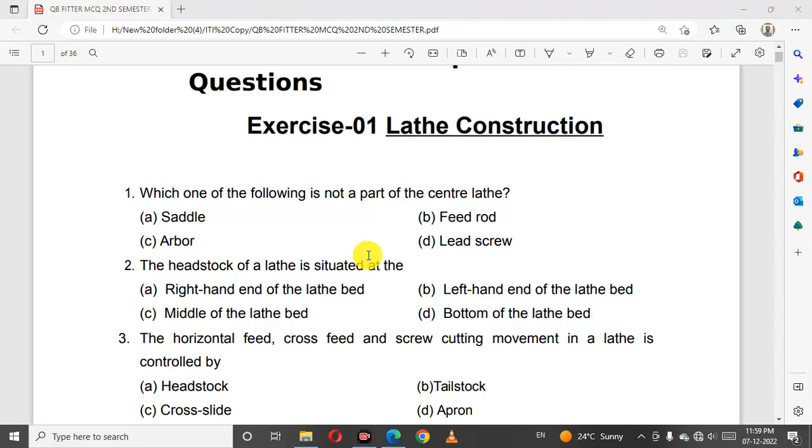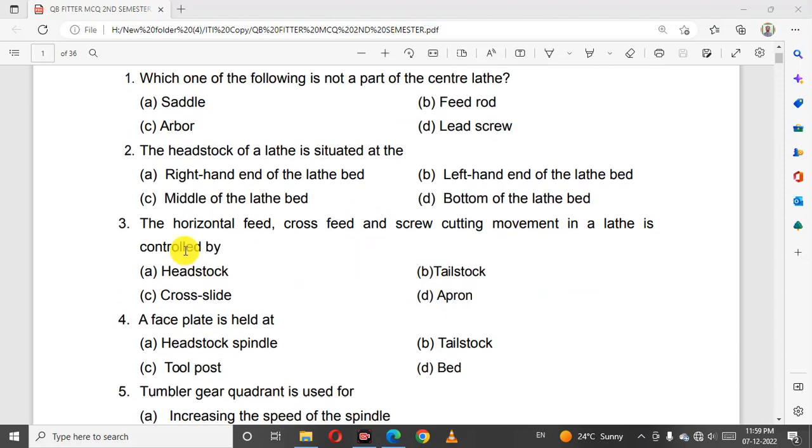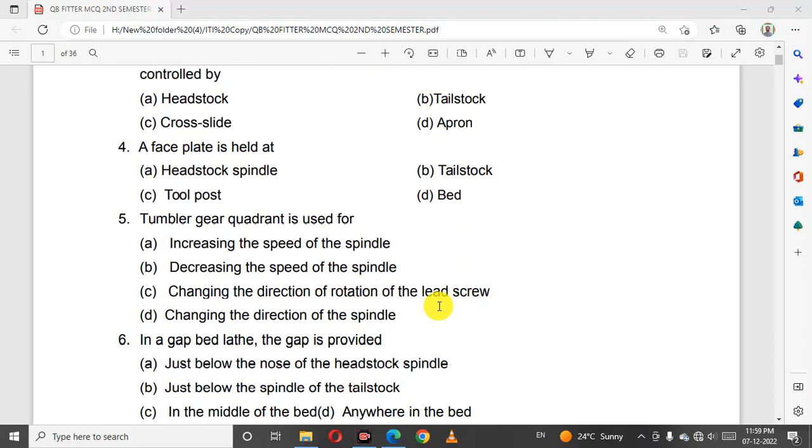Which one of the following is not a part of a lathe, center lathe? C. Arbor. The headstock of a lathe is situated at left hand side of the lathe bed. The horizontal feed, cross feed and screw cutting movement in a lathe is controlled by apron. A face plate is held at headstock spindle.